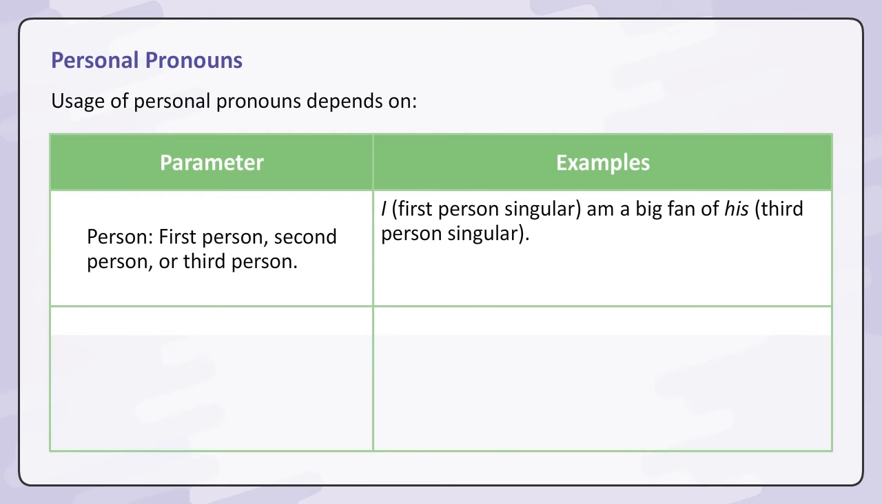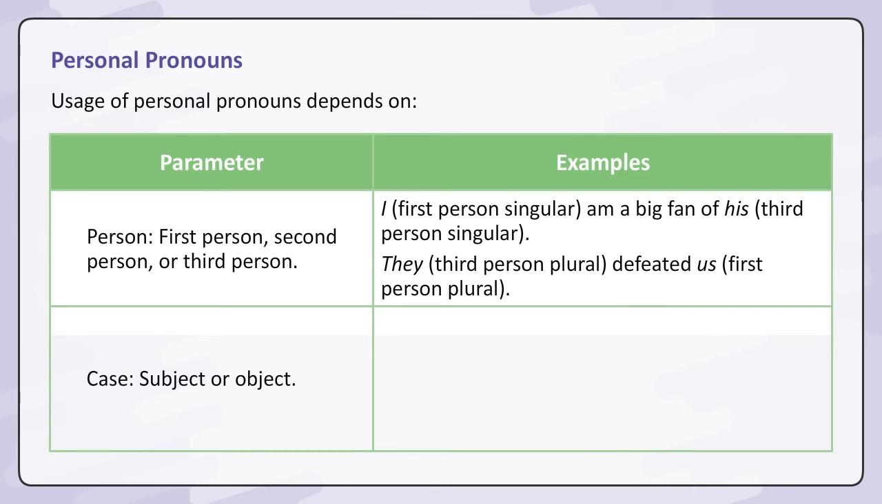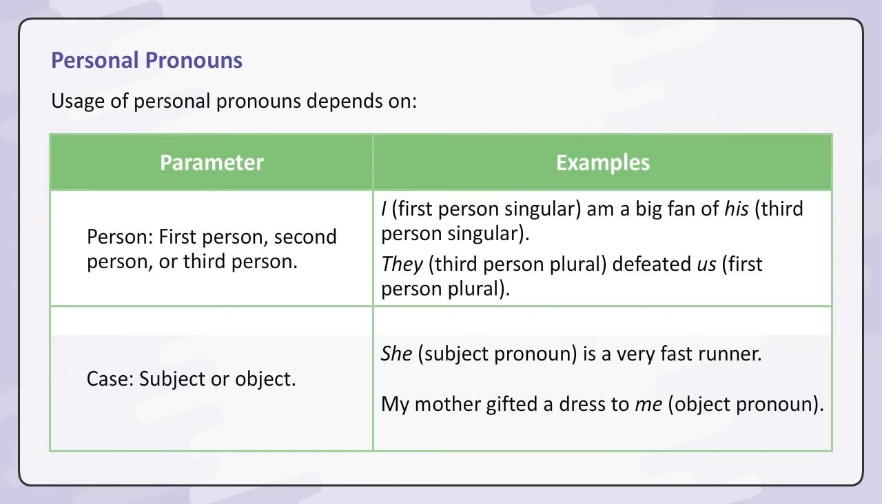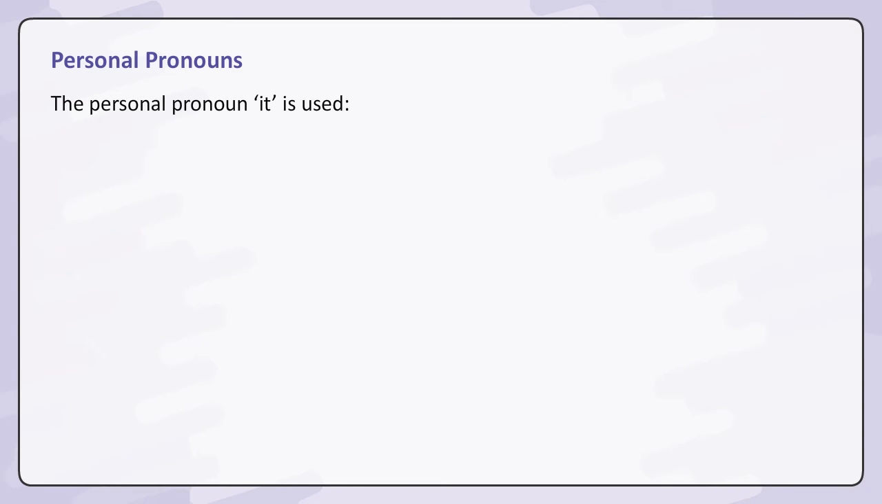I, first person singular, am a big fan of his. Third person singular. They, third person plural, defeated us. First person plural. Case: subject or object. She, subject pronoun, is a very fast runner. My mother gifted a dress to me. Object pronoun.